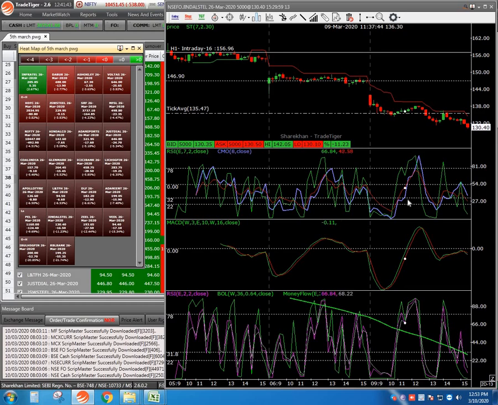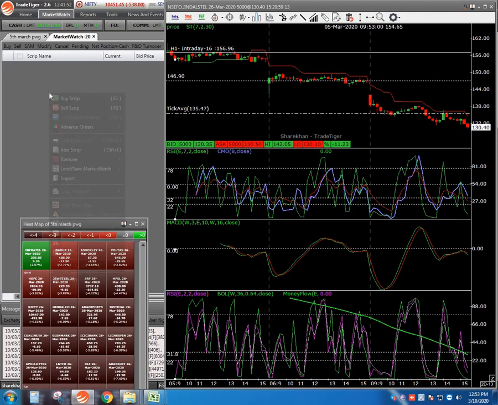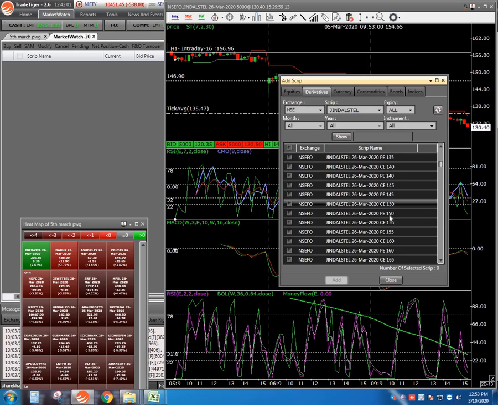Jindal Steel, yesterday we took the put of this one, so that also you can see. This was the 135 put that was taken.